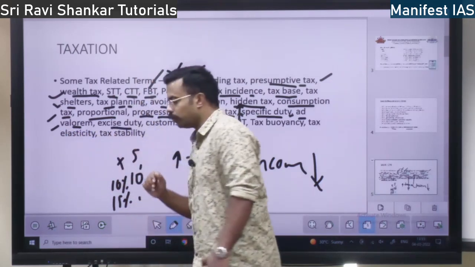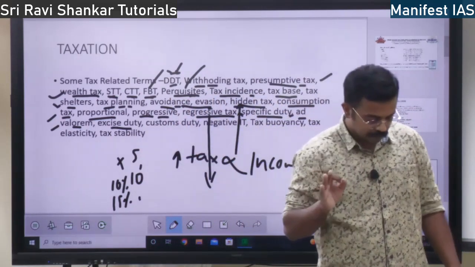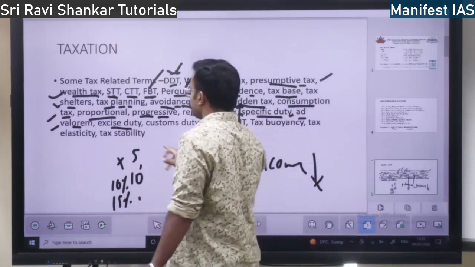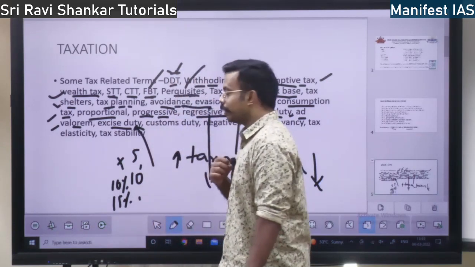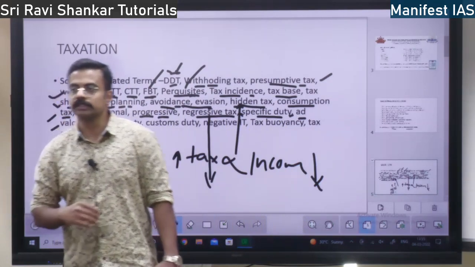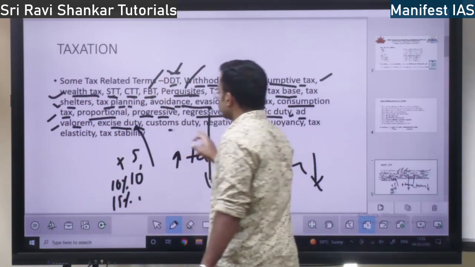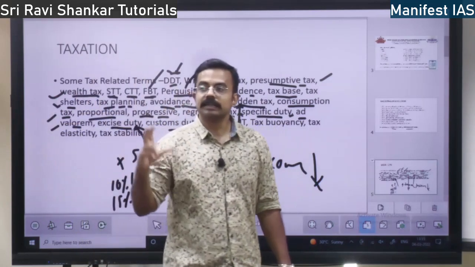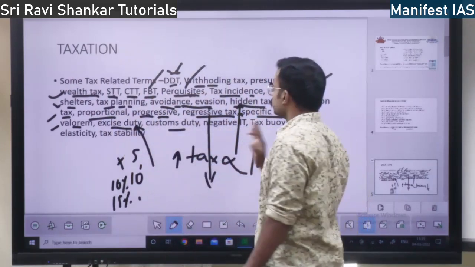Next, excise duty. I already told what is excise duty. Excise duty is manufacturing duty, manufacturing goods. Tax is imposed on manufacturing goods, that is excise duty, right? Manufacture of various products, industry, machines and so many things, computers, various things. So that is excise duty. Next you have customs duty. Customs duty, imports. The tax imposed on the importing of goods is called customs duty.